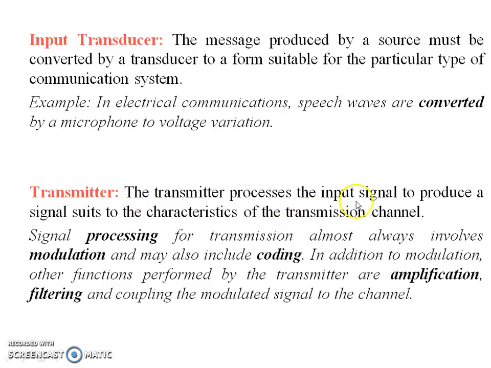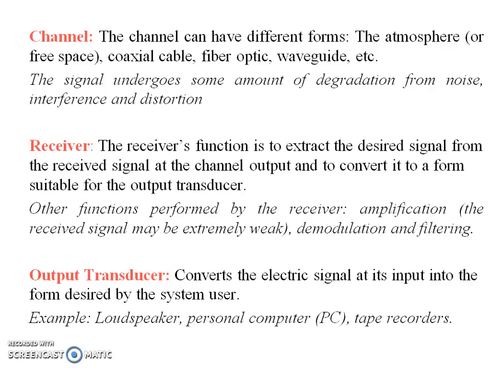The transmitter processes the input signal to produce a signal suited to the characteristics of the transmission channel. So the signal processing element can be an ADC, a filter, or any device which makes that signal suitable to transmit over the channel.